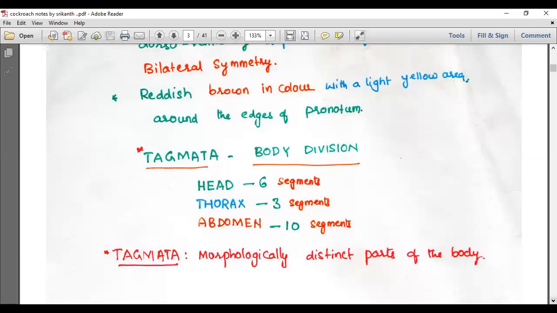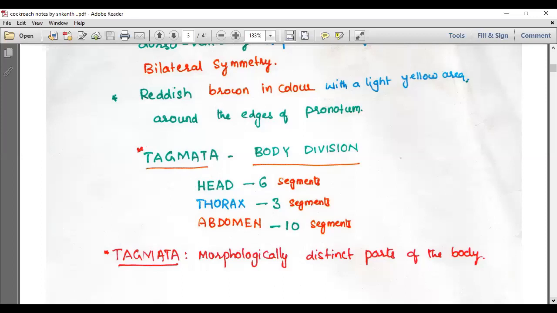How many tagmata are there in cockroach? Three. What are they? Head, thorax, abdomen. How do we define tagmata? Morphologically distinct parts of the body are called tagmata.